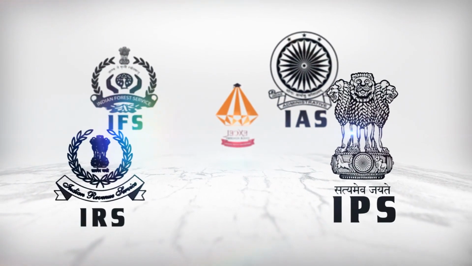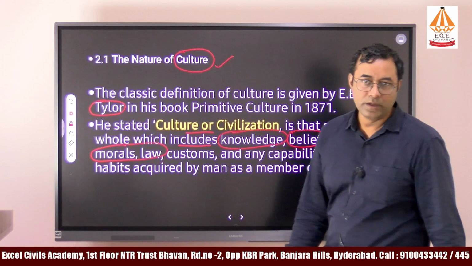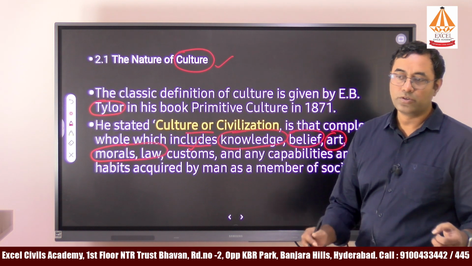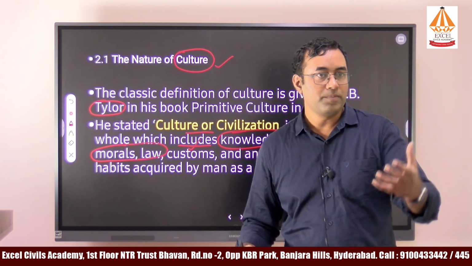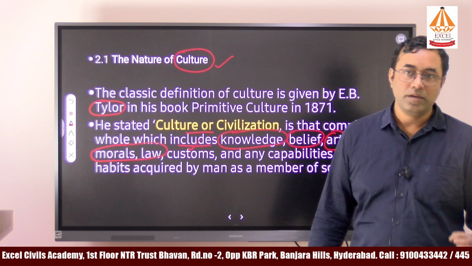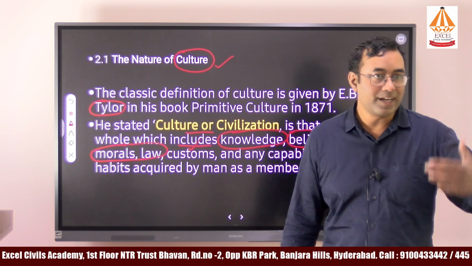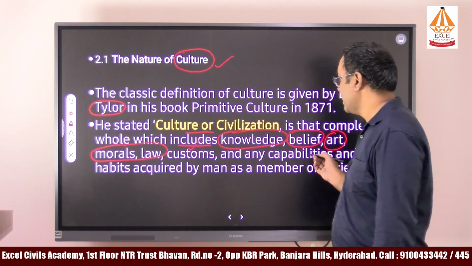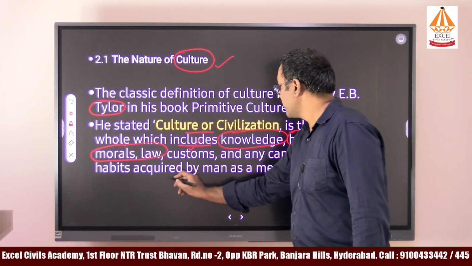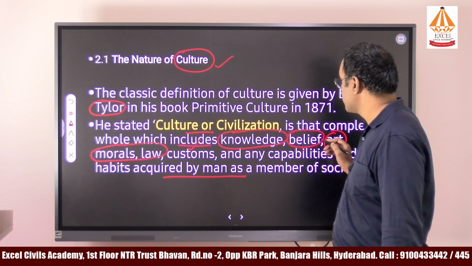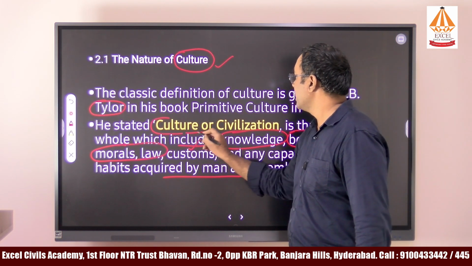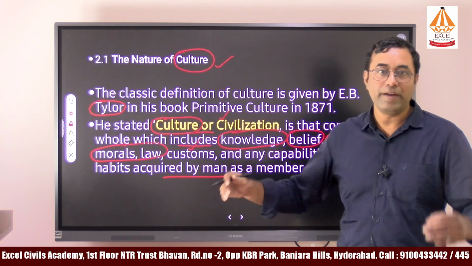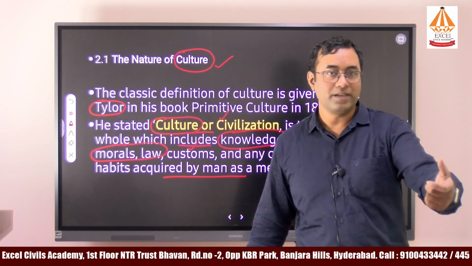Every society should have certain moral values and laws, and they should follow certain traditions and customs. Traditions are the rituals they perform at the time of festivals, or the tradition of wearing a particular dress pattern at festivals. Those are all called customs. Every person should acquire these habits in the society, then we can call it a culture, or a civilization. This should be followed by every person in the society. Then we call it a culture.